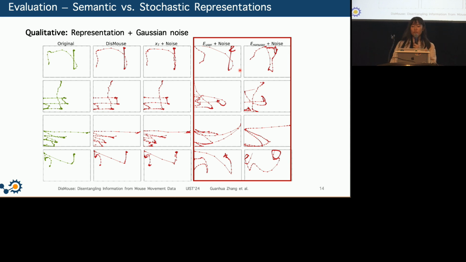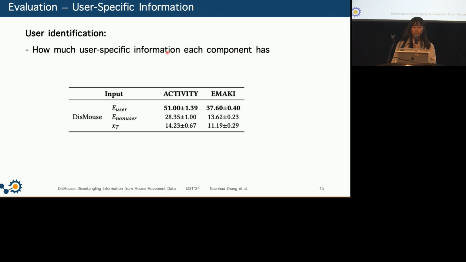So this also visually illustrates that the x_T conveys mainly stochastic information, while the other two have more higher-level semantic information.